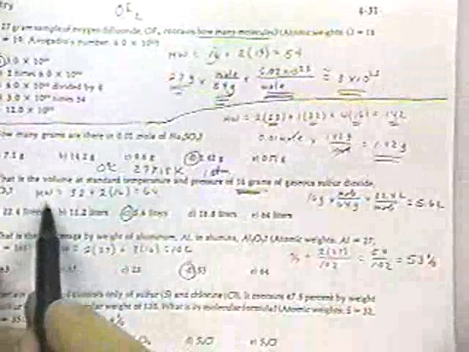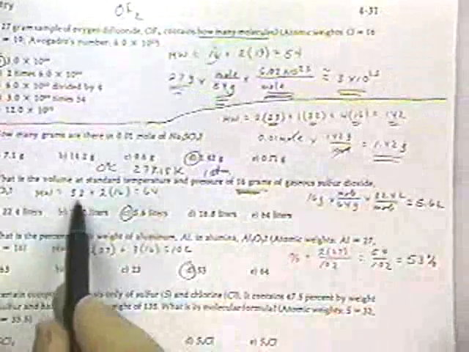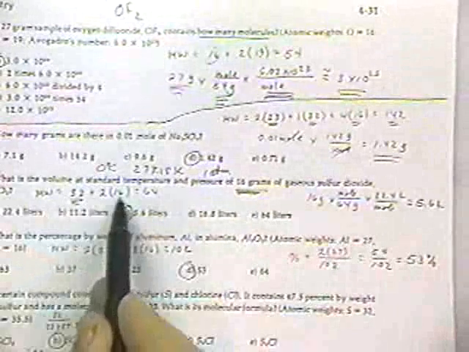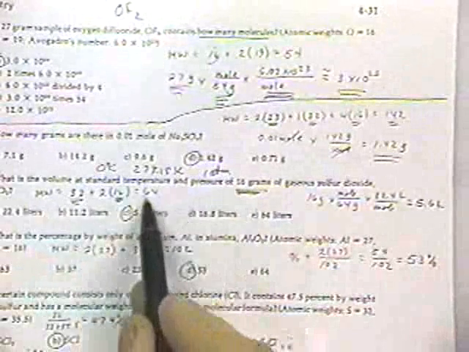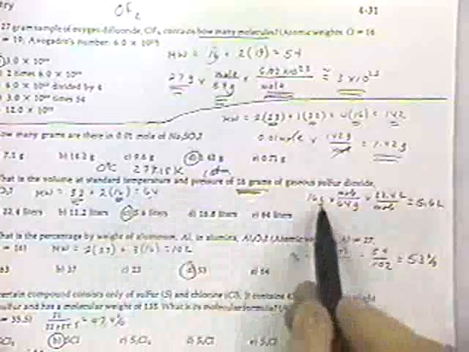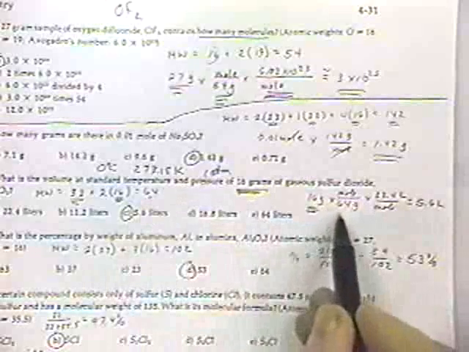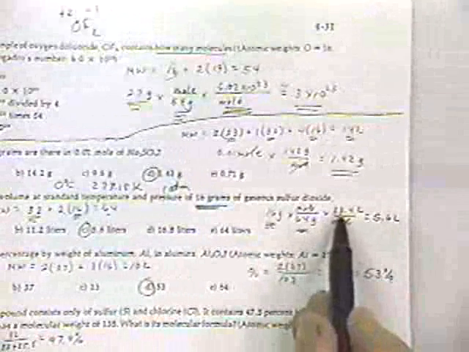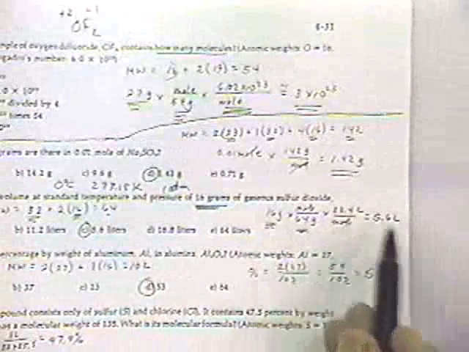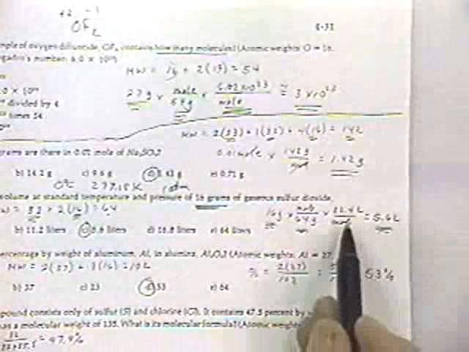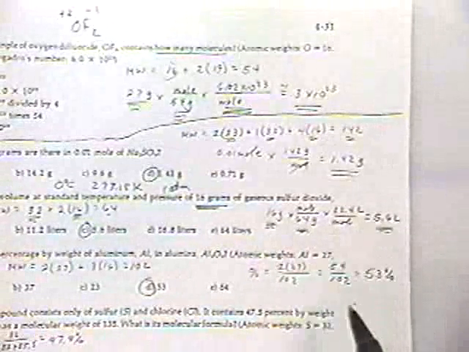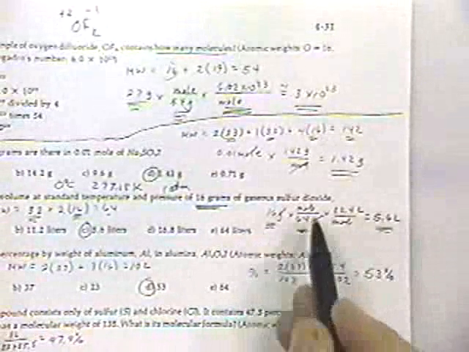Well, the molecular weight of SO2, sulfur is 32, and oxygen is 16, so the molecular weight is 64. So we've got 16 grams, and there's 64 grams in a mole, and at STP, standard temperature and pressure, there's 22.4 liters in a mole, so that means we have 5.6 liters. And you can just cancel out your units and make sure you get the right answer.